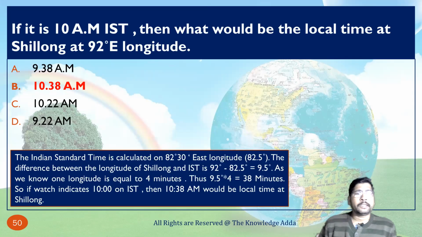Indian Standard Time is calculated on 82 degree 30 minutes longitude. The difference between the longitude of Shillong and IST is 92 degree minus 82.5 degree, which equals 9.5 degree. As we know, one degree of longitude is equal to 4 minutes. So here we get 38 minutes, which means if the watch indicates 10 am on IST, then 10:38 am would be the local time at Shillong.